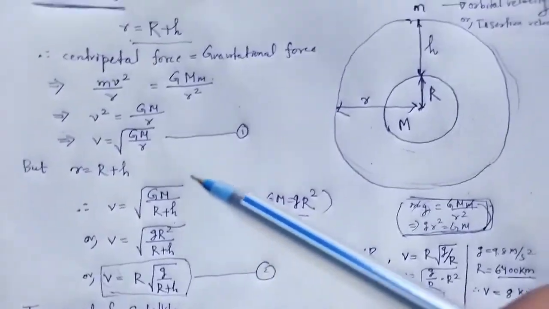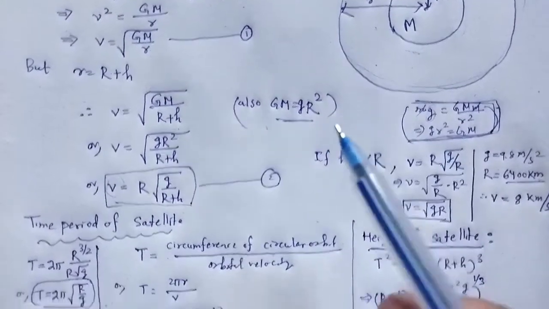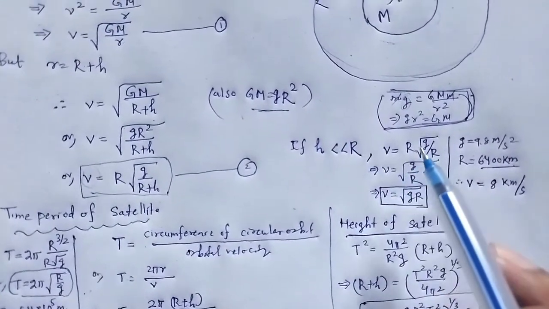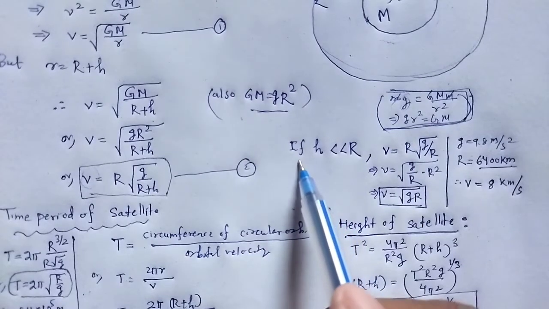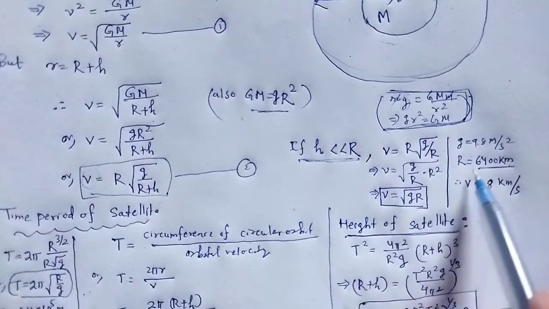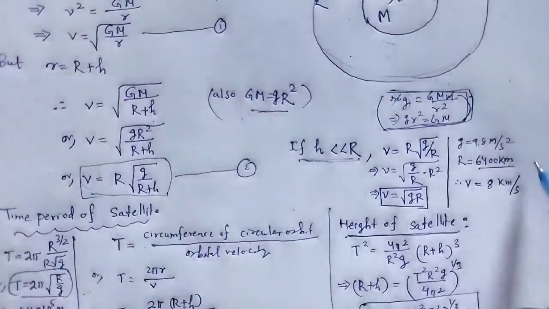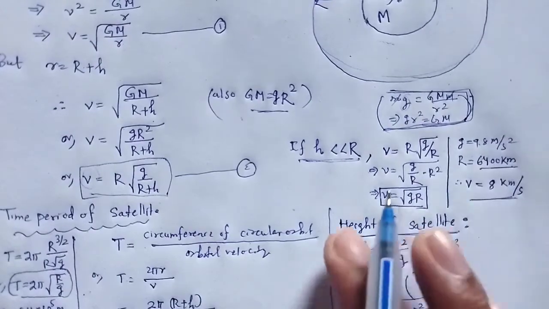So now we have discussed for satellites the orbital velocity, and for the special case when the satellite revolves very close to our earth, the equation changes, and we implement the quantities and find v is equal to 8 km per second.